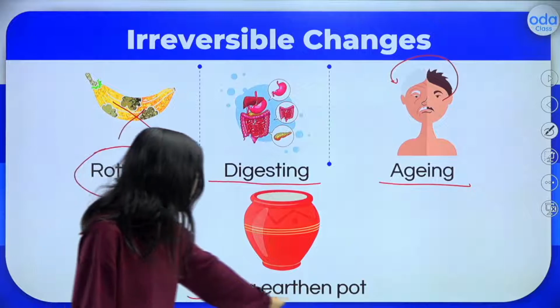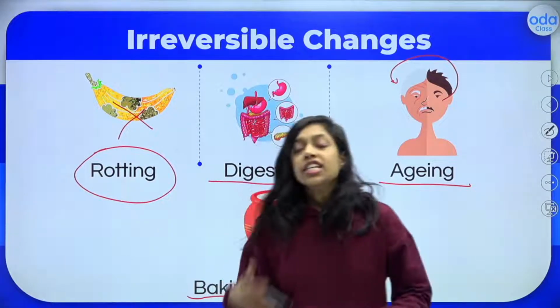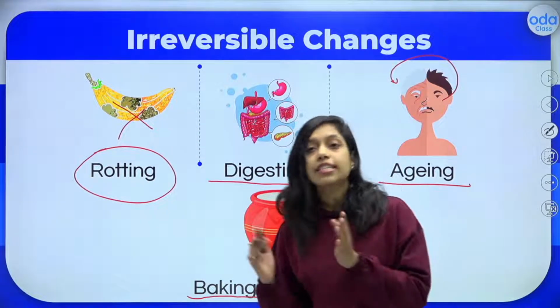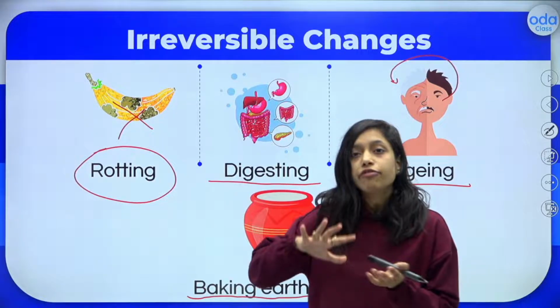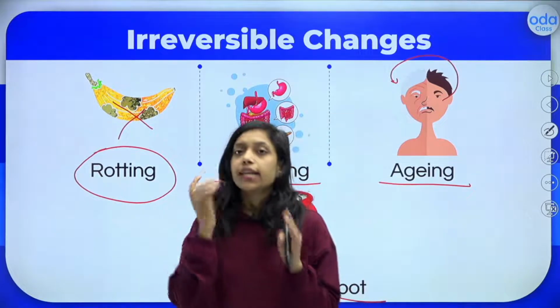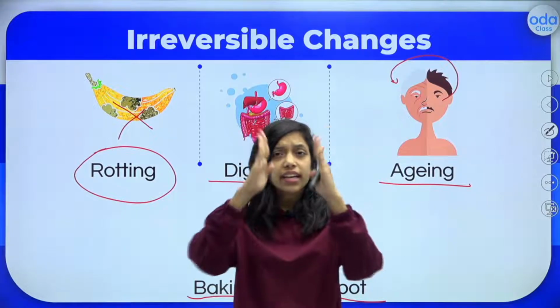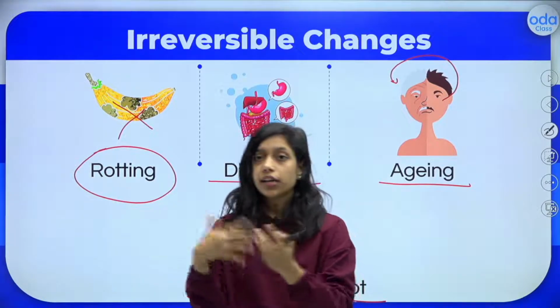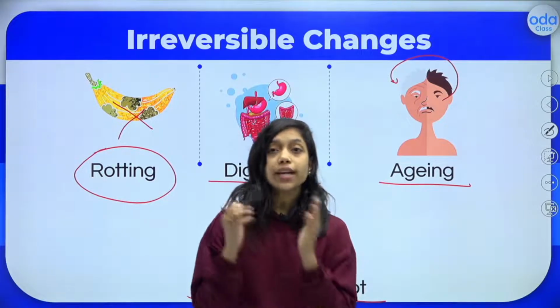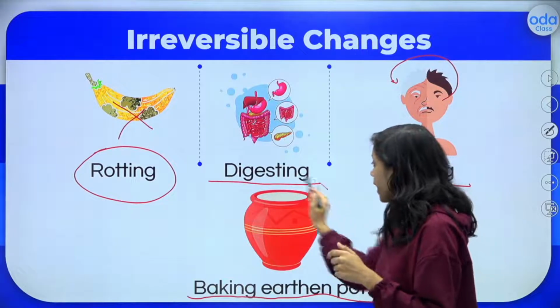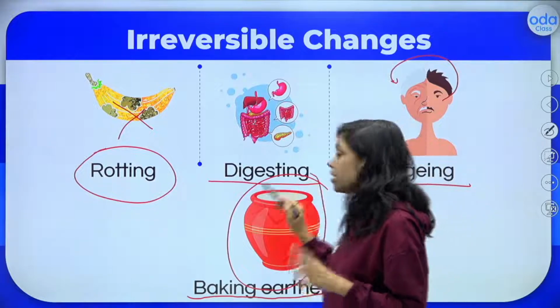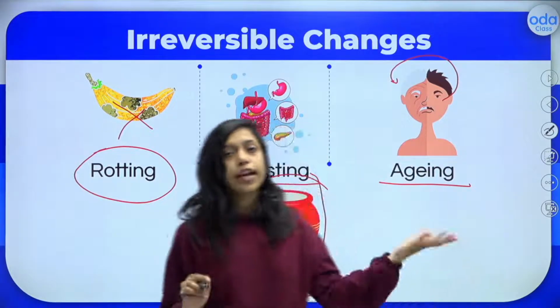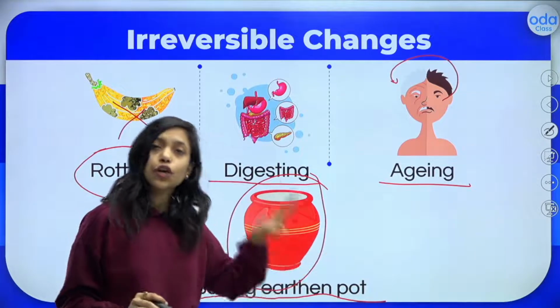And baking an earthen pot. I told you, shaping the pot is reversible. Just imagine you are taking the clay and making a nice pot. After that, you can directly make it like normal clay again. But once you make the pot and bake it under the fire, once the pot is baked, then you cannot reverse it into the normal clay.